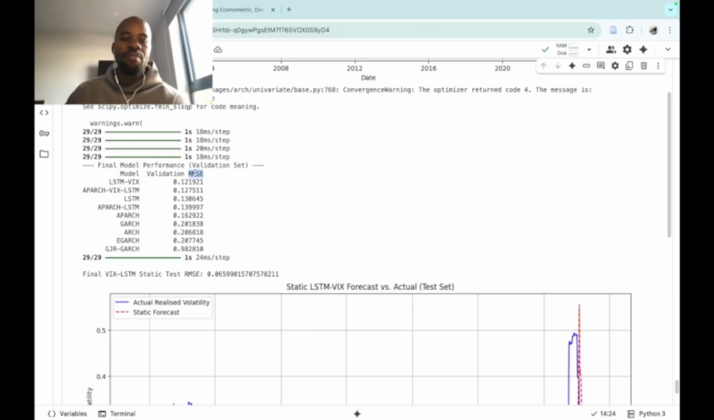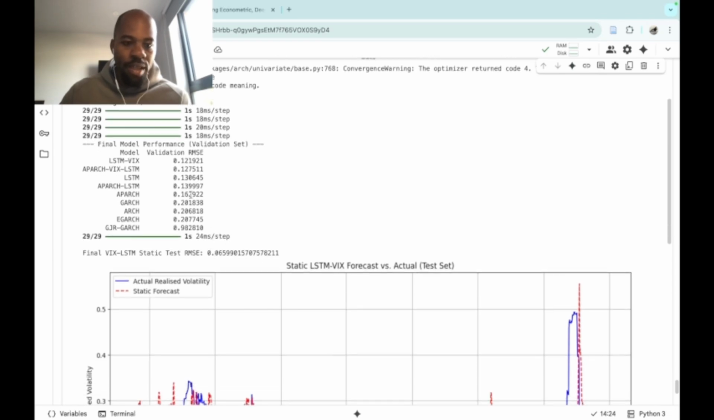So effectively, it measures the distance between the volatility that the model calculated versus the actual volatility at the time. So the lower the number, it means that there's a lower distance between the actual volatility and the volatility the model predicted. So it means that that model did better than a model that has a really high number. So you can see that LSTM VIX had 0.1219, etc. And the GJR Garch had 0.98. So there's a big difference between the two.